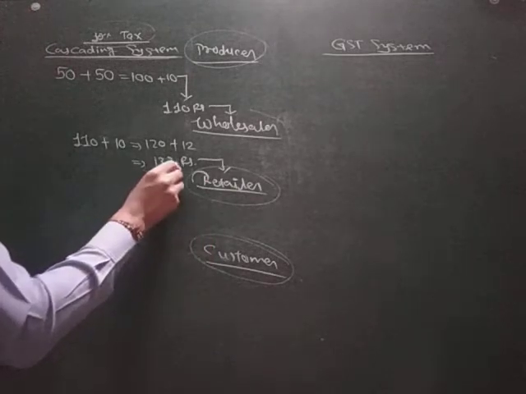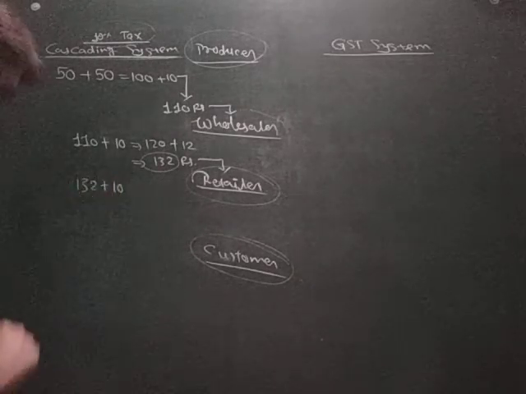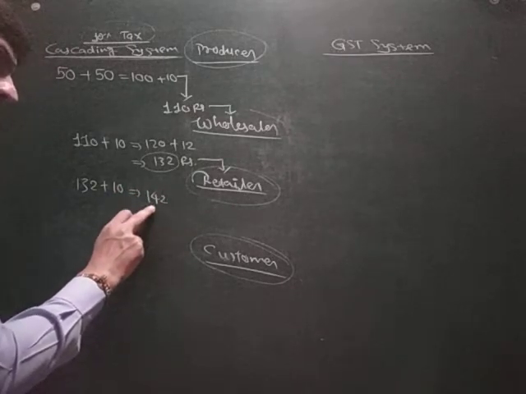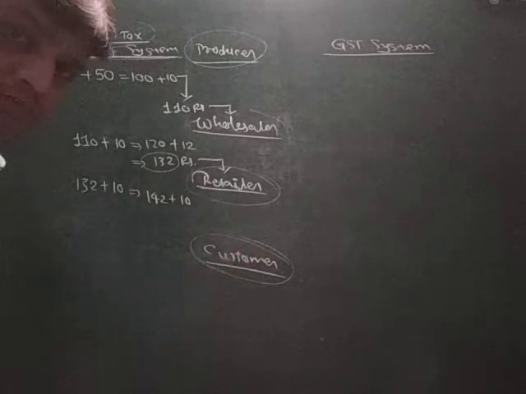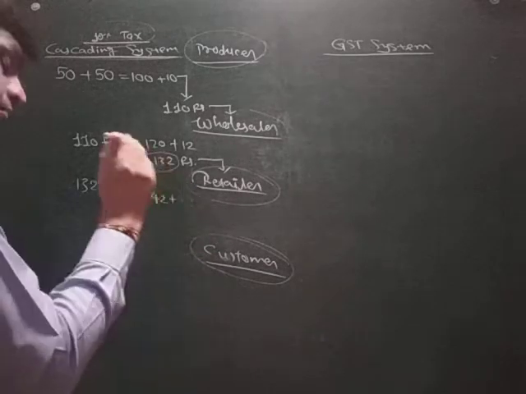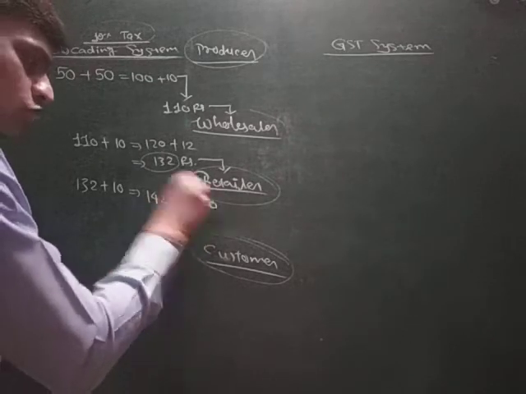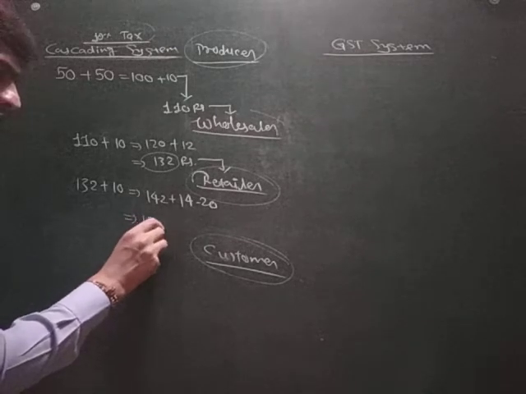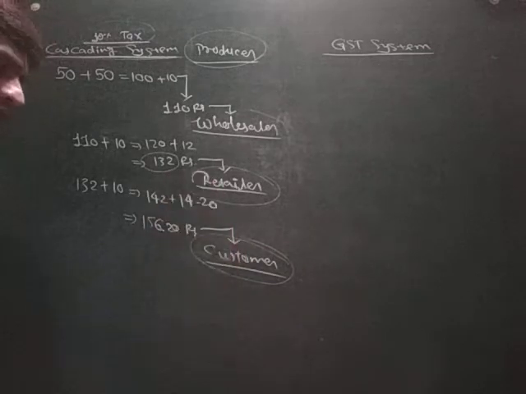See, he has purchased the product at 132 rupees. Okay, now he will add his profit. So it becomes 142 rupees. Now on this 142 he is paying 10% tax, so it is 14.20 rupees. Okay, so now this product becomes 156.20 rupees price, and that the customer has to pay.